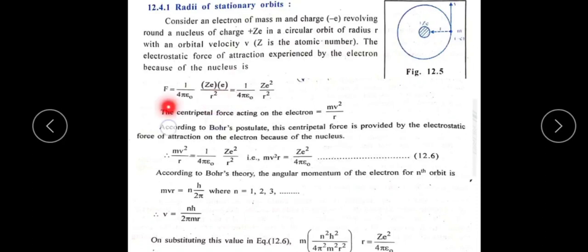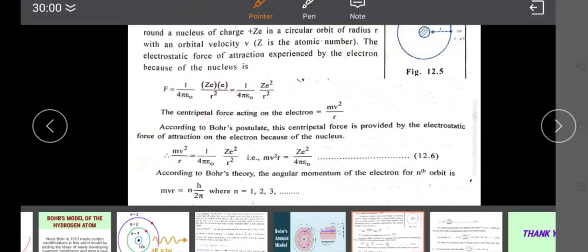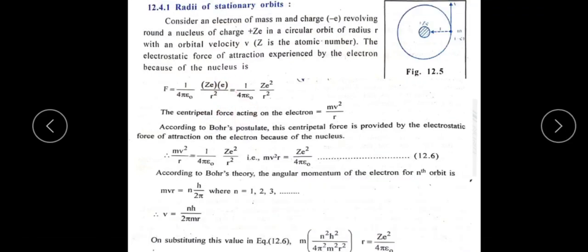Q1 is the charge of the nucleus, Ze, and the charge of the electron is e. So F equals 1 by 4 pi epsilon naught Ze square divided by r square.